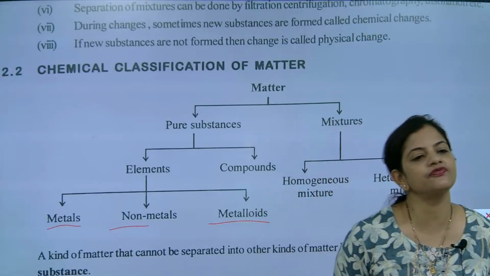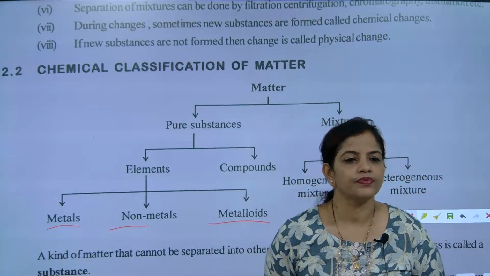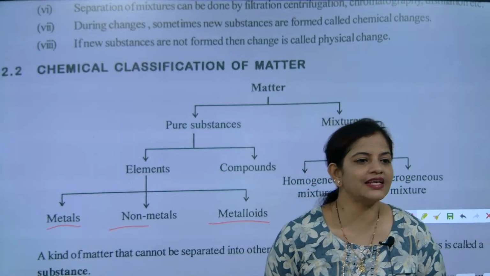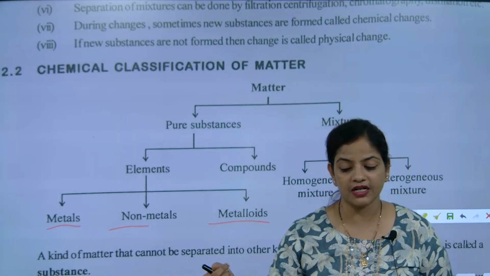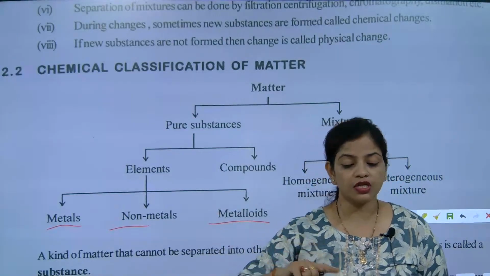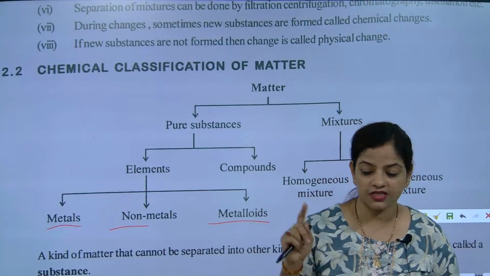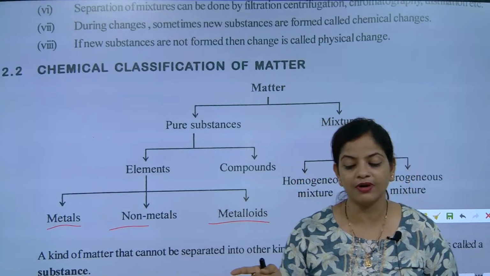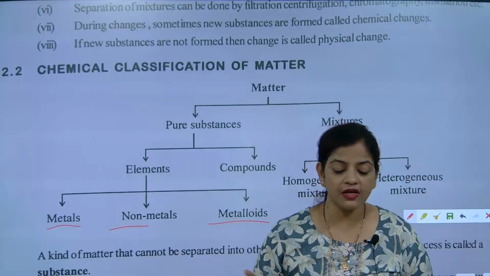Non-metals can be classified as carbon, nitrogen, understand or not? Then come metalloids like silicon, arsenic. They are coming between metals and non-metals. The things which are coming between metal and non-metal will be considered as metalloids. The one which is coming between metal and non-metal is considered as what? Metalloid.